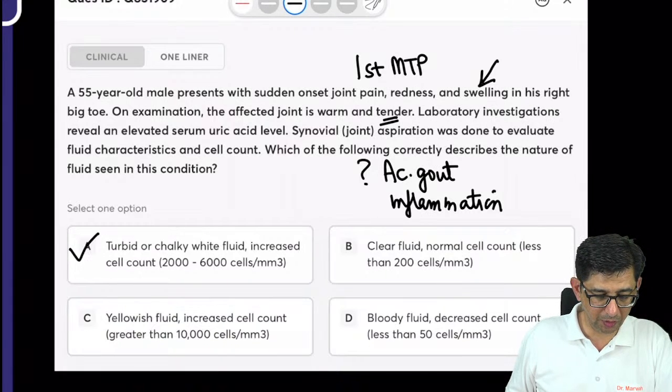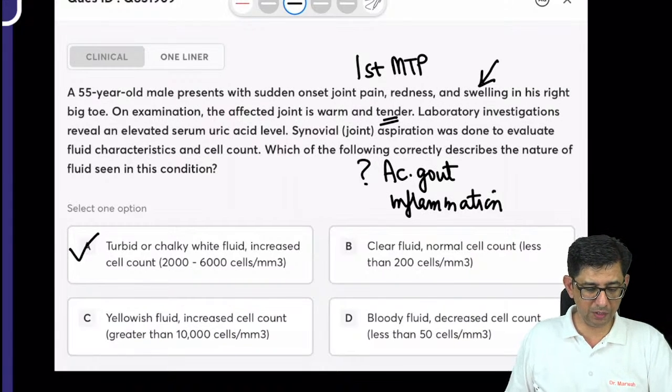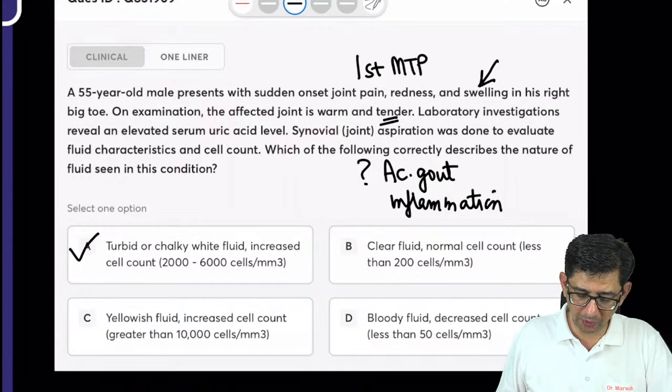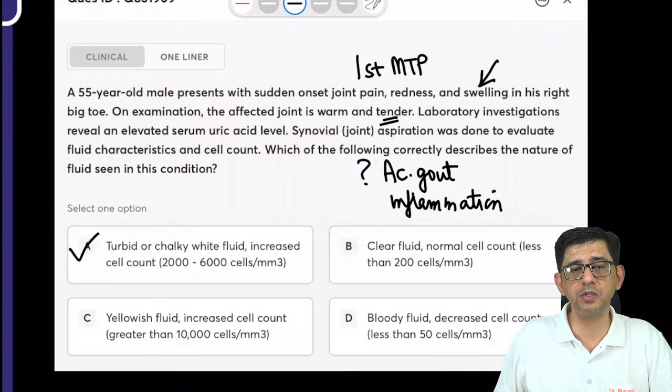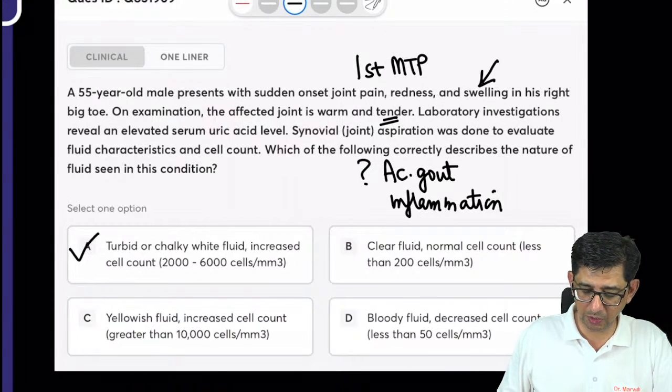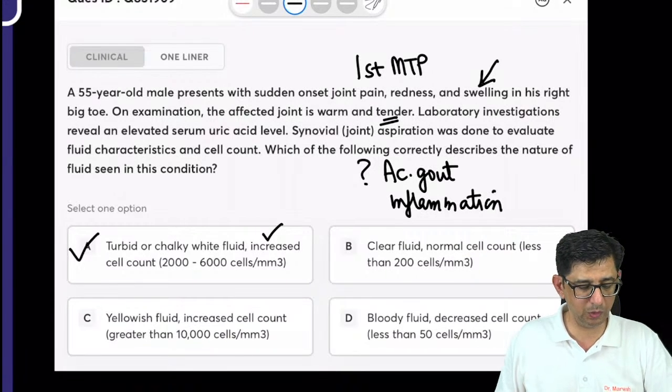Okay, so we are sorted. Acute gout can have normal findings? No, doctor. No, absolutely not. It will not have normal findings. It would be turbid fluid. Cell count, this is normal cell count, 2000 to 6000 is described as normal. He mentions increased cell count in a patient, so the values would be going up to 10,000 or even much higher than that.